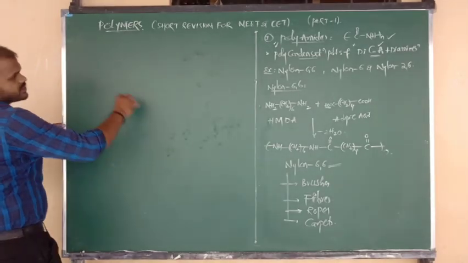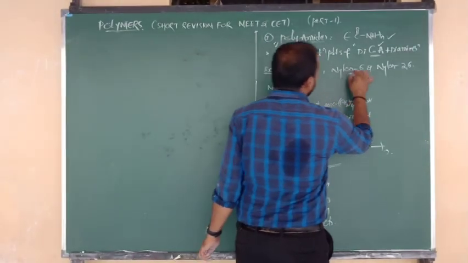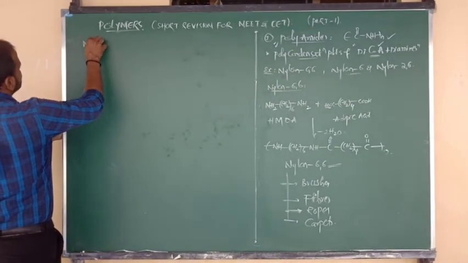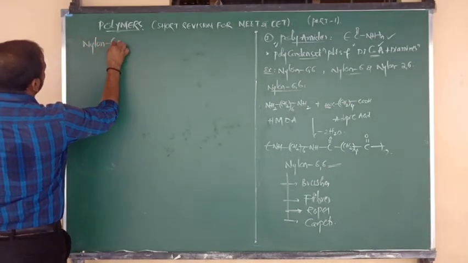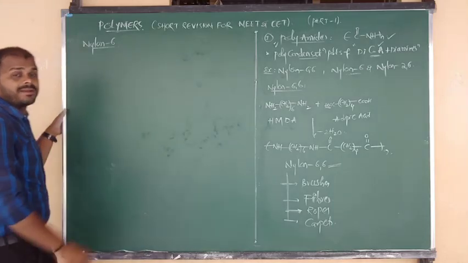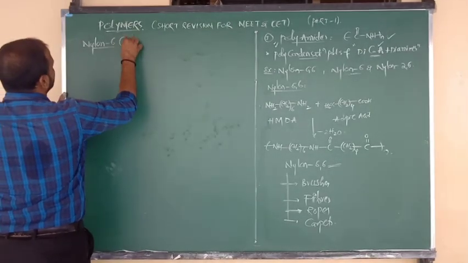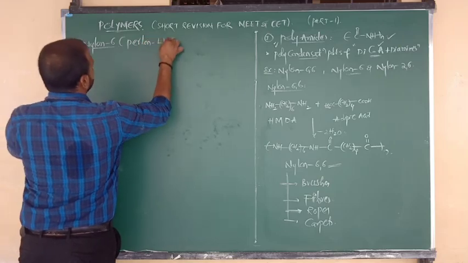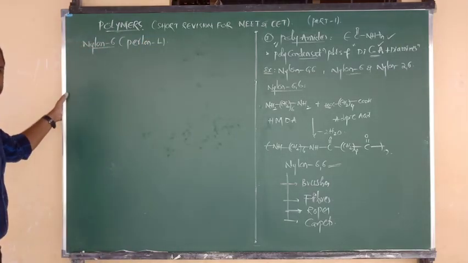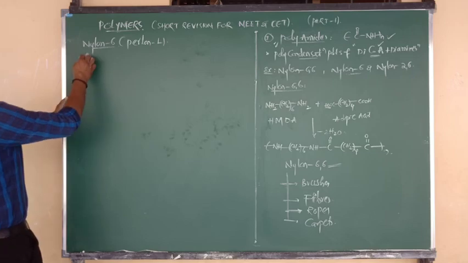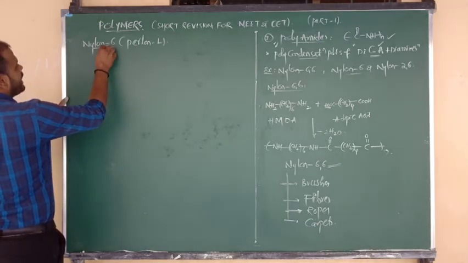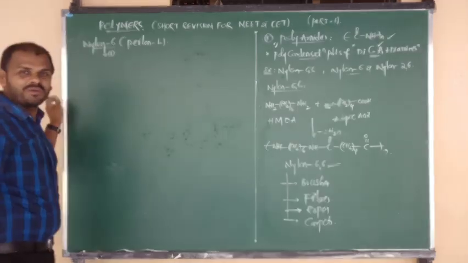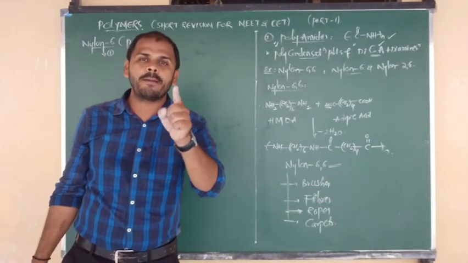Good. Next, what is another polyamide, beta? Nylon 6. I am going to discuss the nylon 6 polymer. Remember, nylon 6 polymer has another name, Perlon, or Perlon L. Try to be focused. Perlon contains only one monomer unit. The monomer unit of nylon 6 is called caprolactam.